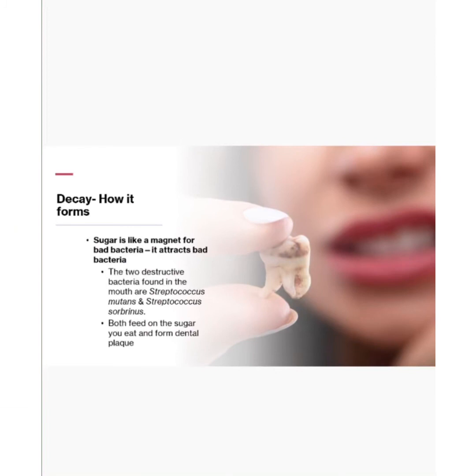Sugar tends to attract bad bacteria. The two destructive bacteria found in the mouth are Streptococcus mutans and Streptococcus cerebrinus. Both feed on the sugars we eat and form dental plaque.